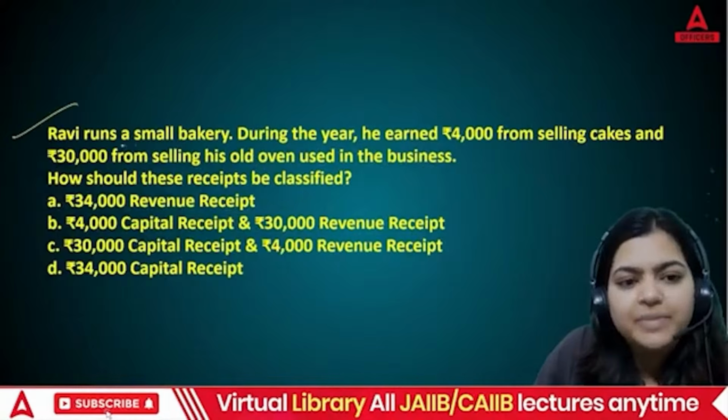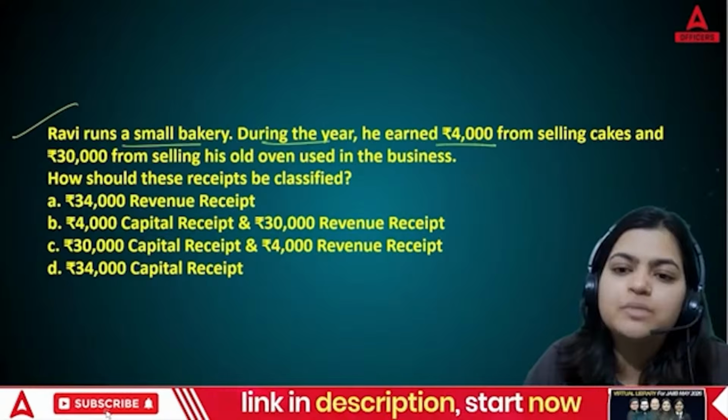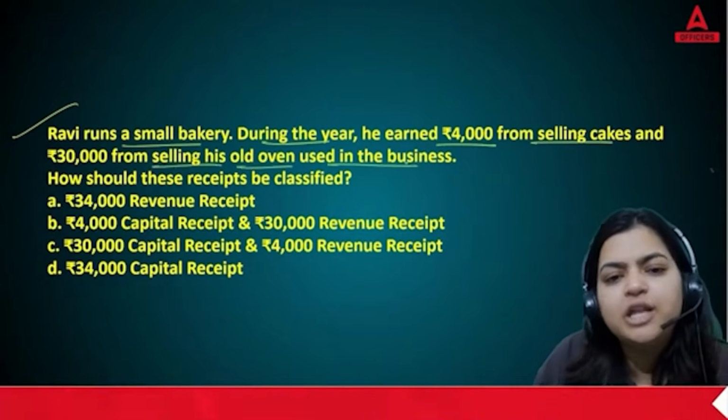Ravi runs a small bakery. During the year he earned 4,000 rupees from selling cakes and 30,000 from selling his old oven used in the business.